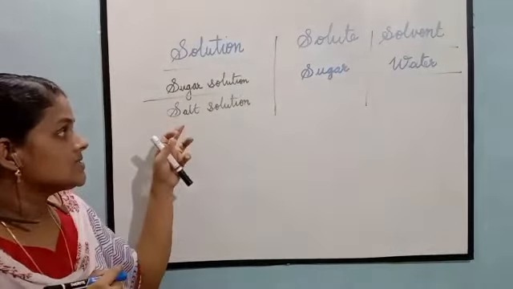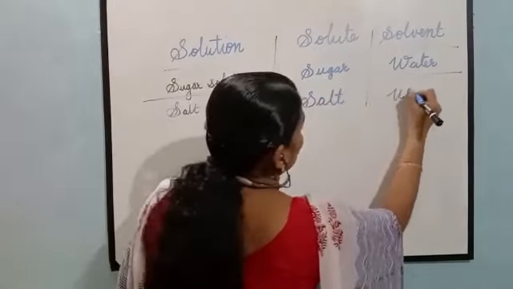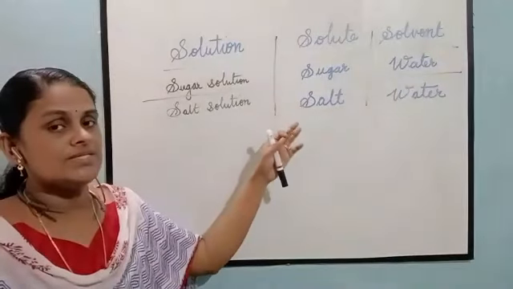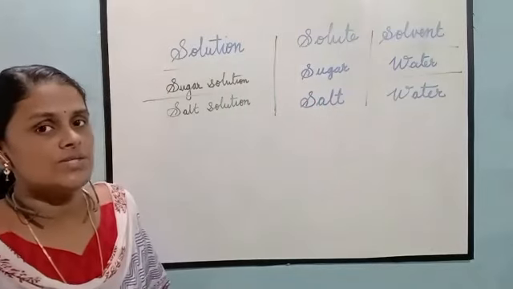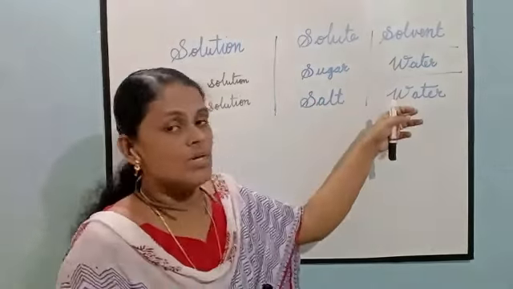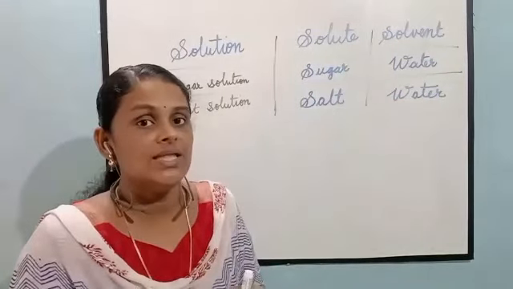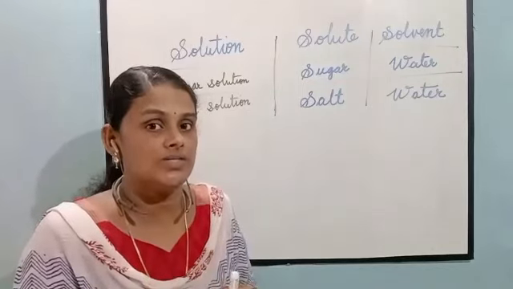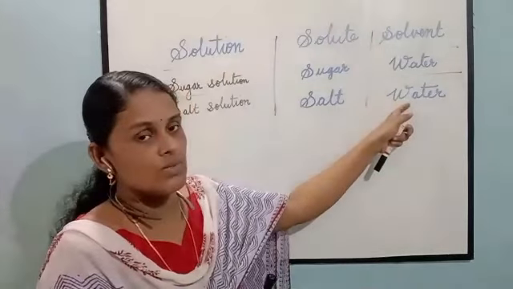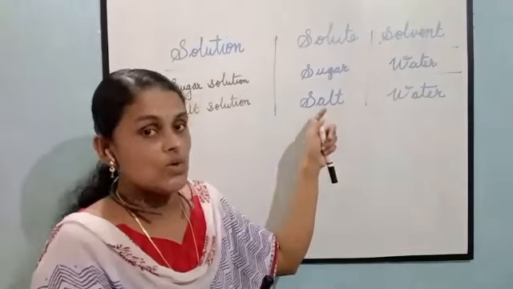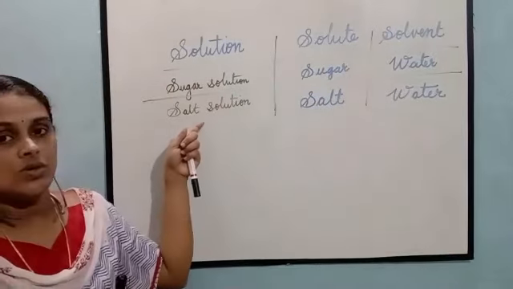Now let us see the salt solution. Salt is a solute. Water is a solvent. A solute is a substance that gets dissolved in a solution, and salt gets dissolved. A solvent is a substance that dissolves the solute particles into it to make a solution. Here, which particles are dissolved in water? Salt particles are dissolved in water to make a salt solution.